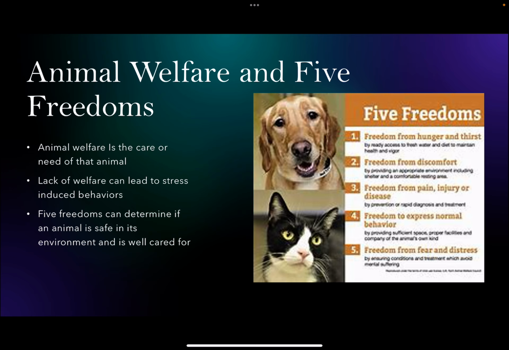Animal welfare and the 5 freedoms. Animal welfare is a care or need of that animal. Lack of welfare can lead to stress-induced behaviors. The 5 freedoms can determine if an animal is safe in its environment and is well cared for. The 5 freedoms contain freedom from hunger and thirst, freedom from discomfort, freedom from pain, injury, or disease, freedom to express normal behavior, and freedom from fear and distress.